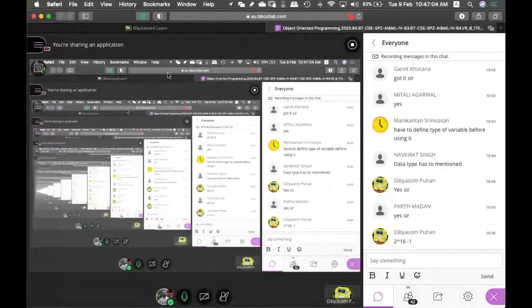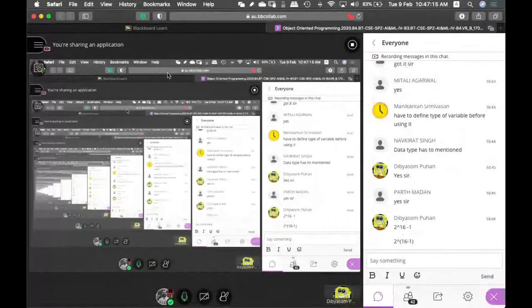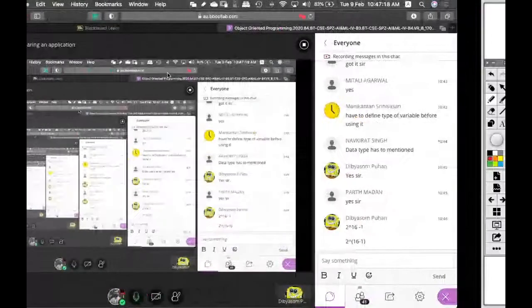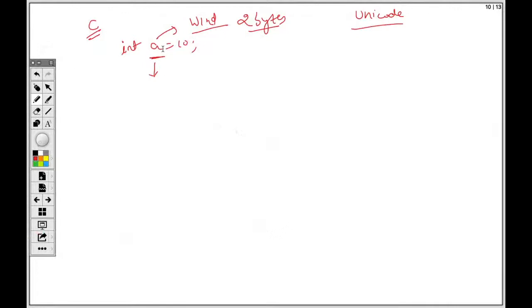Divyasomam, format it correctly using BODMAS. Use brackets to make it more precise. Divyasomam, correct it: 2 to the power 16. Now it is correct, right? So basically, if you have any doubt in this, please ask.